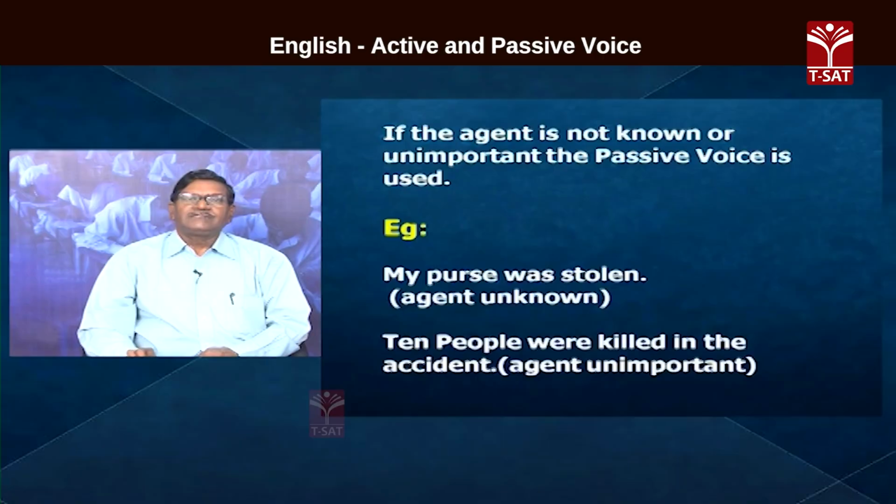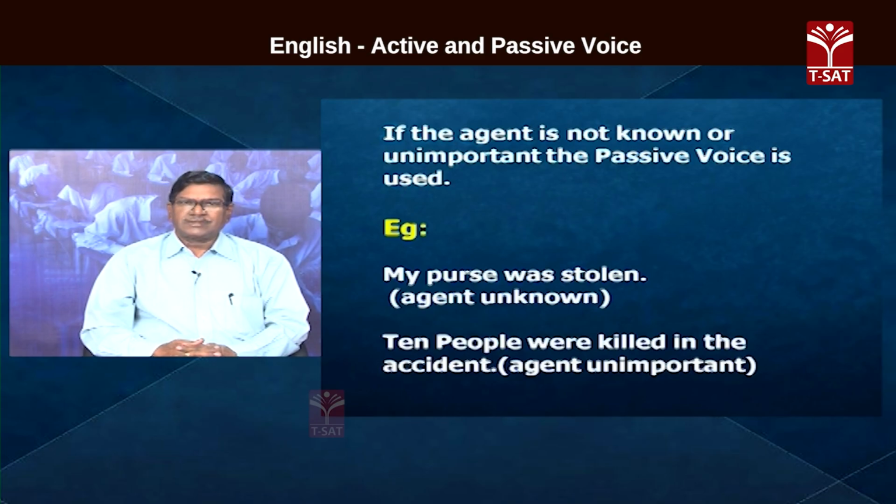In place of agent, the object in the active voice is given preference. So, when we talk about that object of the sentence in the active voice, then we may have to use the passive form. So, if the agent is not known or unimportant, the passive voice is used.